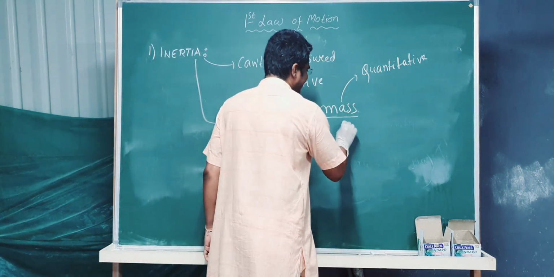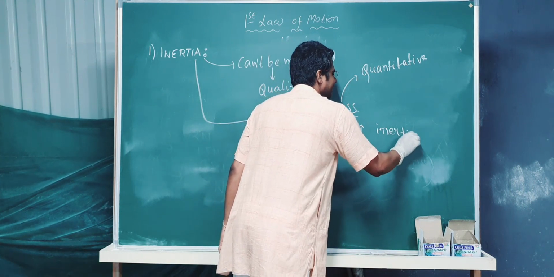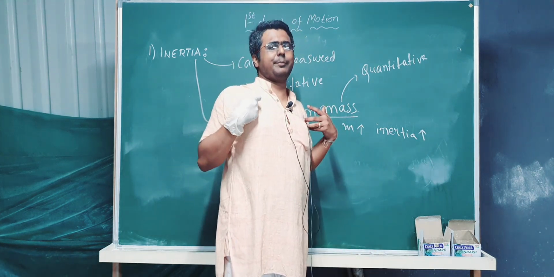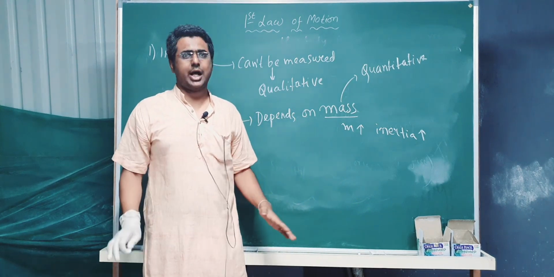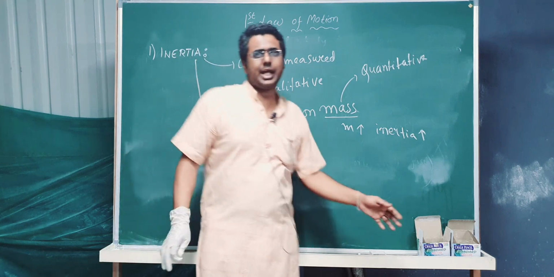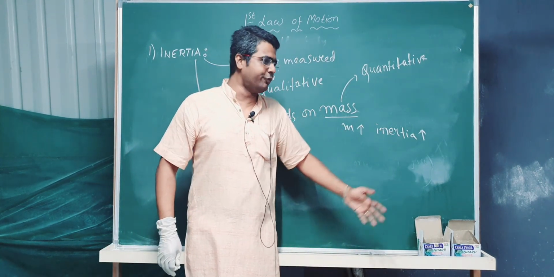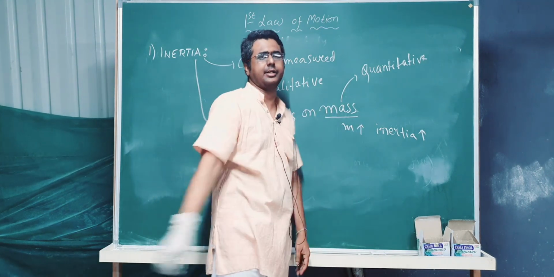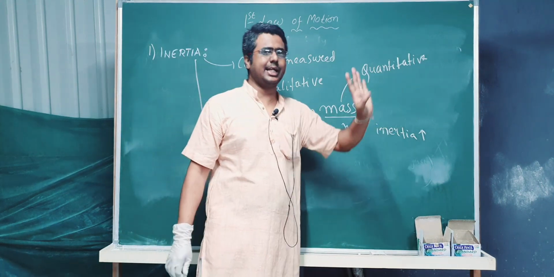So as mass increases, inertia increases. When I become very heavy, my inertia will be much more. I am not going to move much then. At this moment I am moving here and there, but when my inertia is very high, I am going to stand like this and teach like this. So if mass increases, inertia increases.